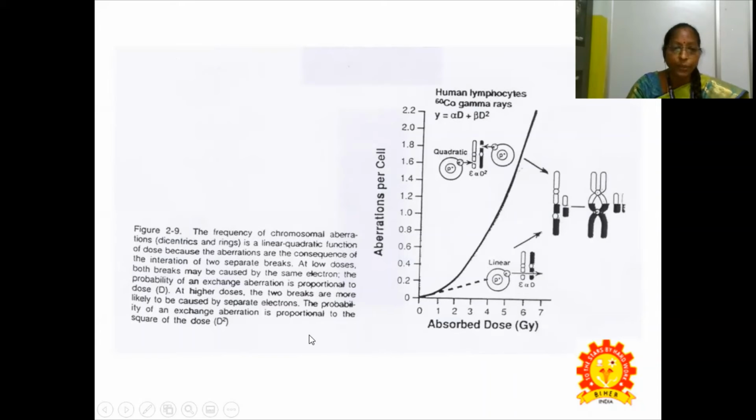So we have two separate breaks. The consequence of two separate breaks is shown in this diagram. At low doses, both breaks may be caused by the same electron, and the probability of an exchange aberration is proportional to dose D. At higher doses, the two breaks are likely to be caused by separate electrons, and the probability of an exchange aberration is proportional to the square of the dose.